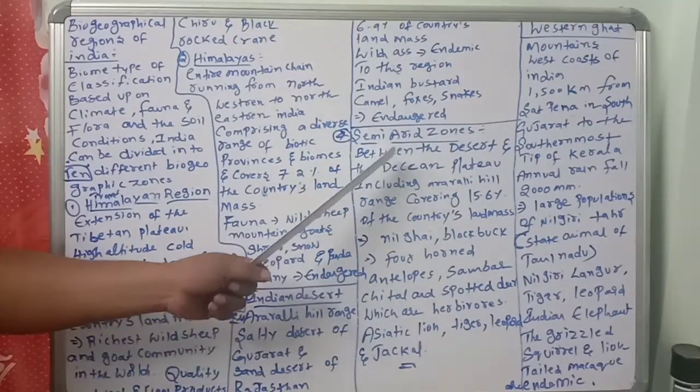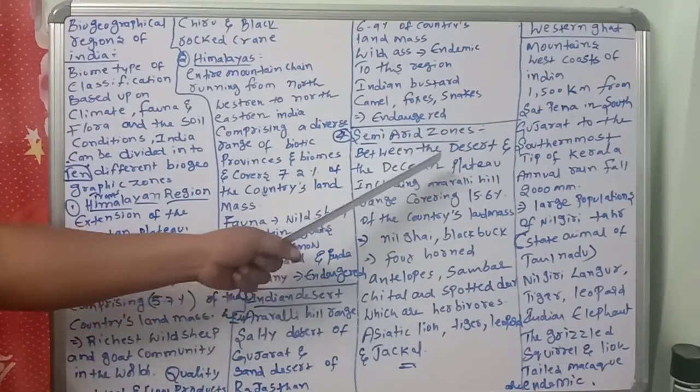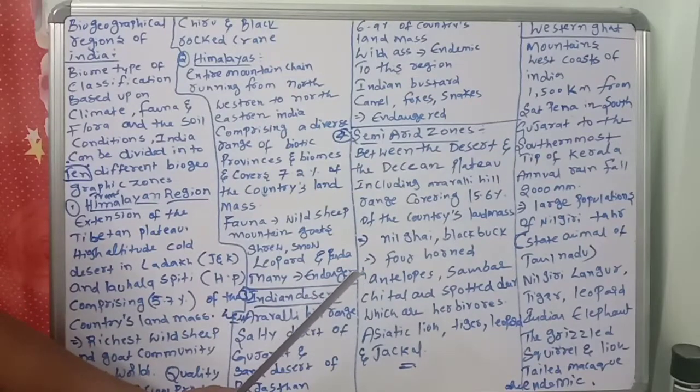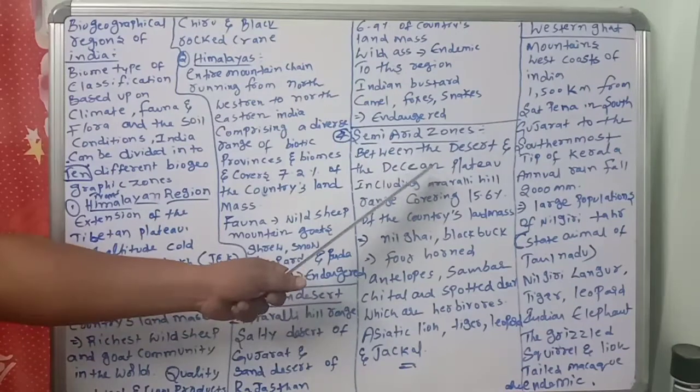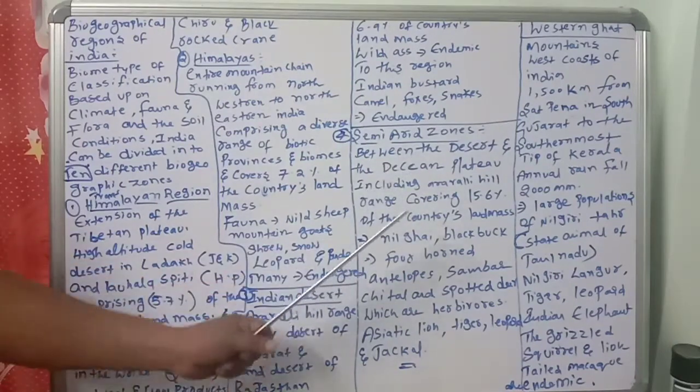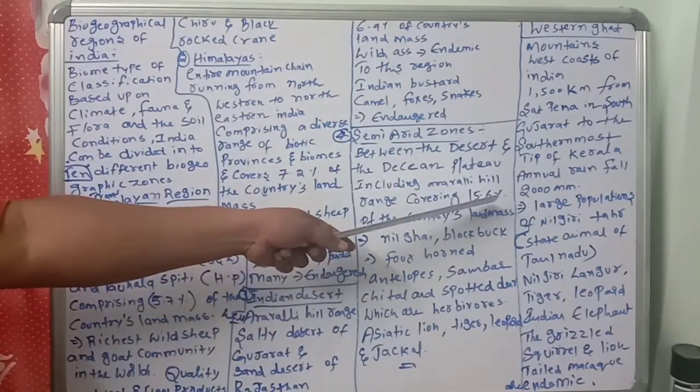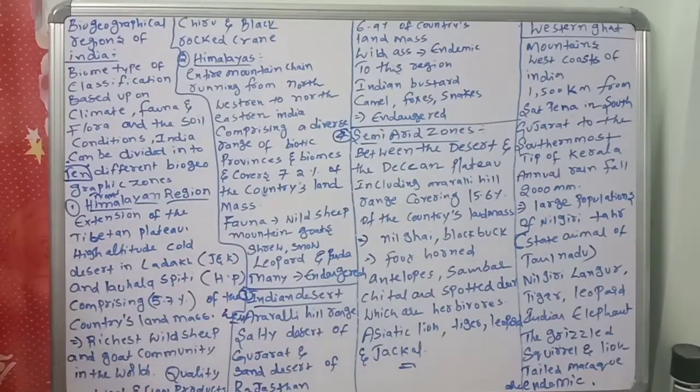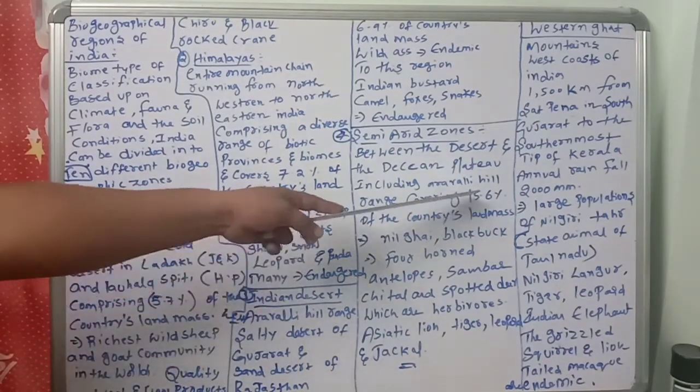What are the semi-arid zones? The zone between the desert and the Deccan Plateau is called the semi-arid zone, including the Aravali Hills range, covering 15.6% of the country's land mass.